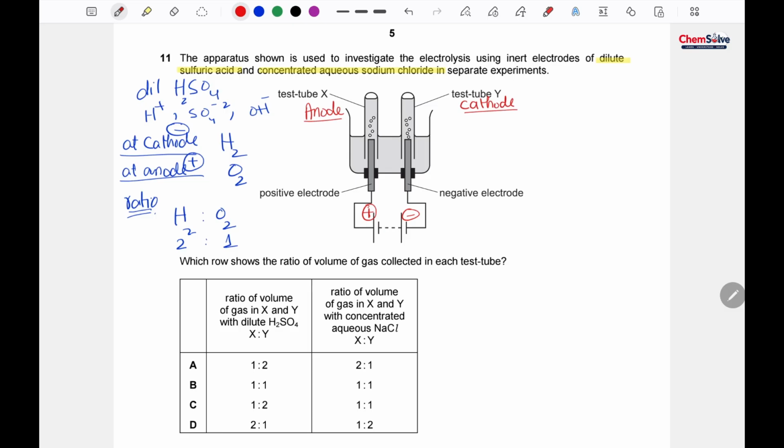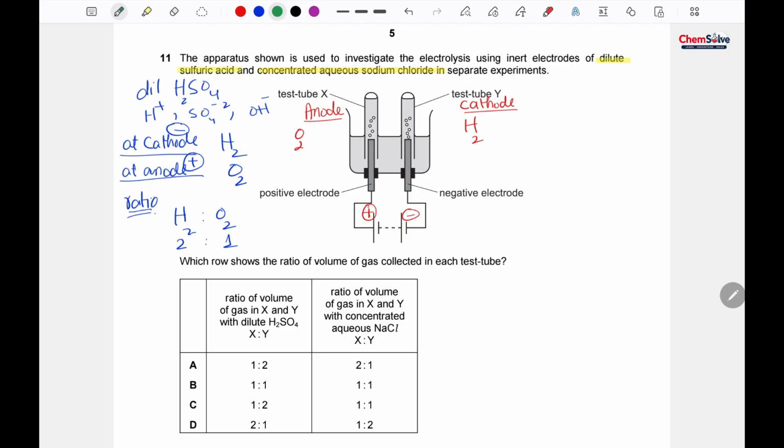So from here, oxygen will move towards X and hydrogen will move towards Y.